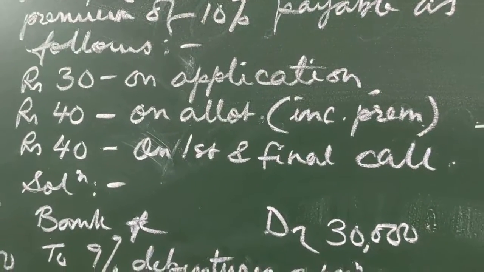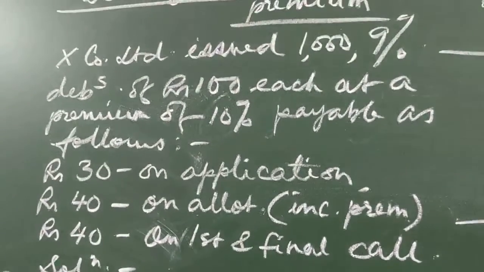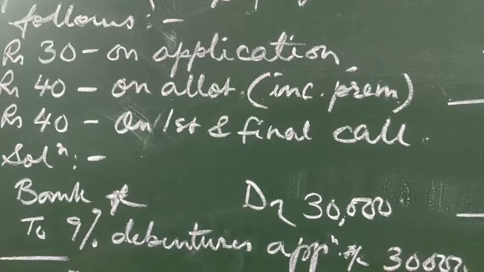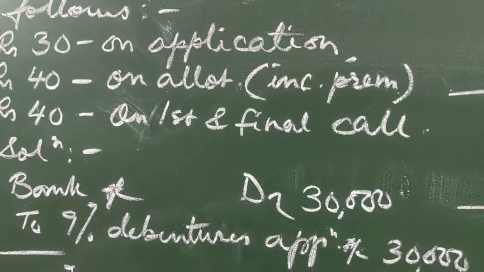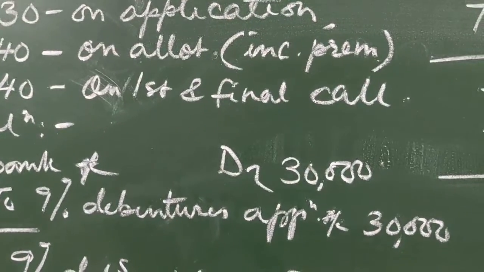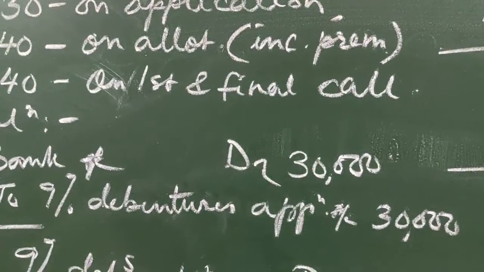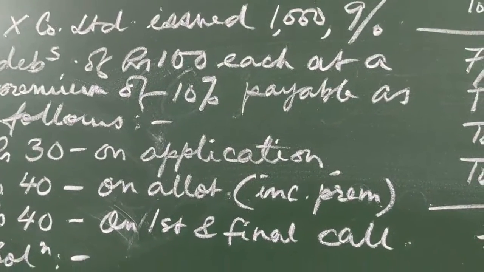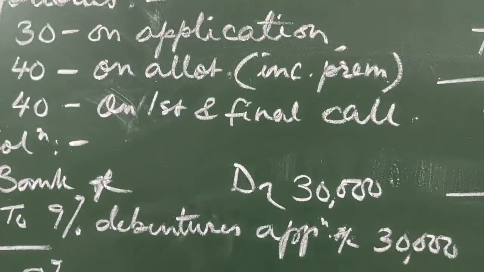Now let us look at the journal entries. How many debentures were issued? 1000. So first entry will be bank account debit 30 into 1000, 30,000 to 9% debentures application account 30,000. Here I have assumed that the number of debentures issued by the company, 1000, is equal to the number of debentures applied for.